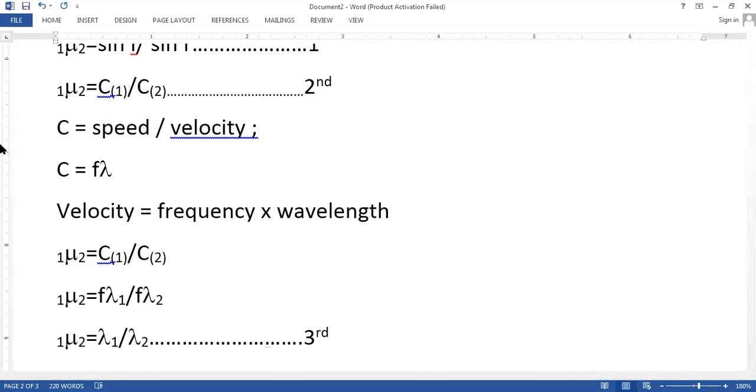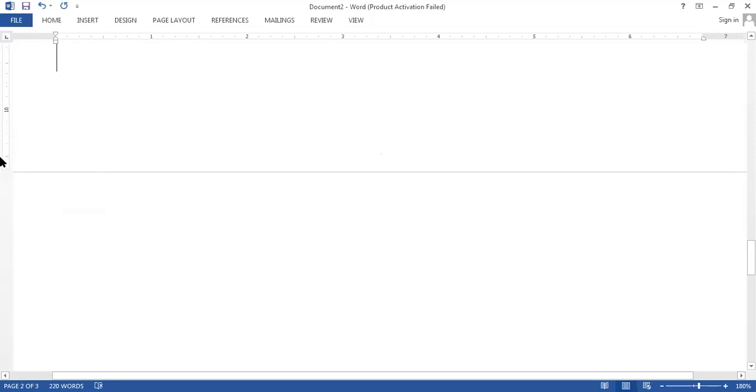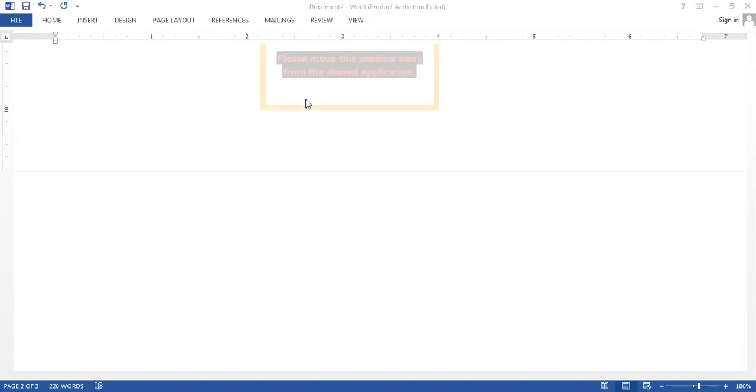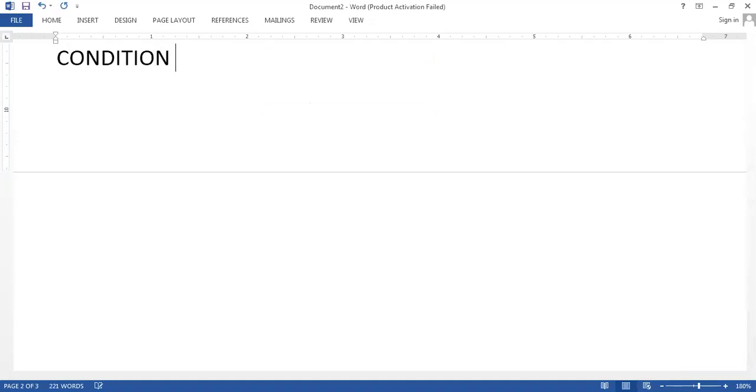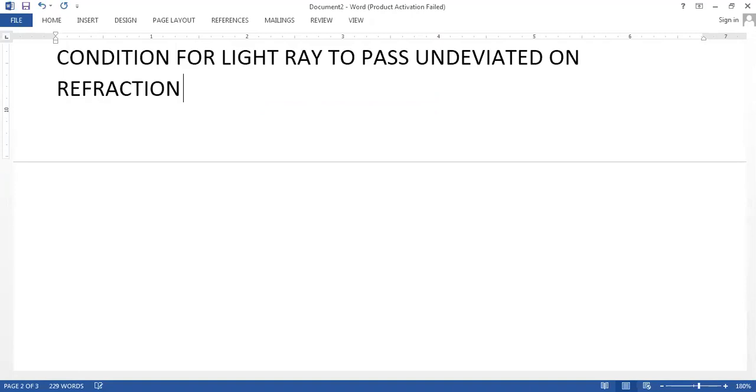Now write down the next topic, and that is condition for light ray to pass undeviated on refraction.